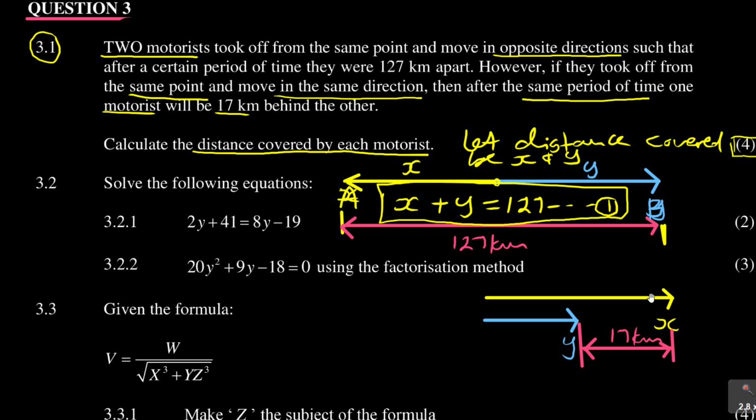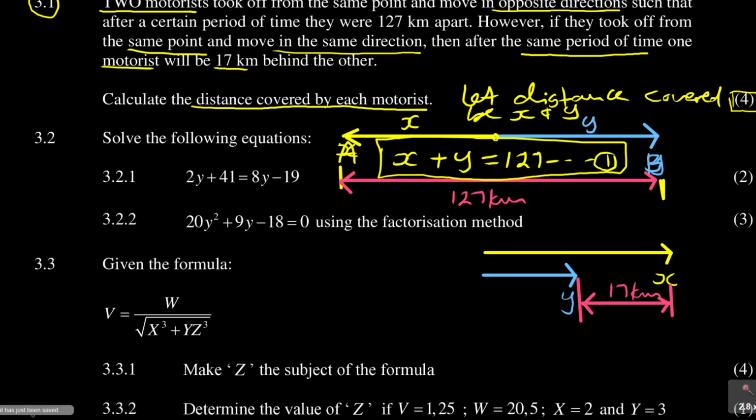Now on the second part, remember again, you have got motorist A here and you have motorist B. The distance covered by motorist A, we called it X. The distance covered by motorist B, we called it Y. So it's X kilometers and Y kilometers. Now the question here, look at this.